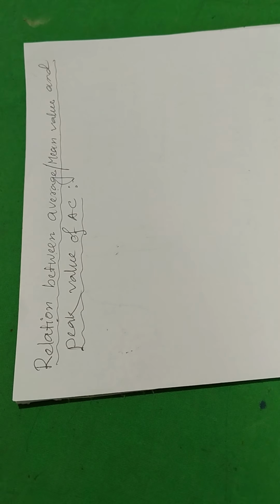Now, what is called mean or average value of alternating current? Mean or average value of alternating current is that value of steady current which sends the same amount of charge through a circuit in a certain time interval as is sent by an alternating current through the same circuit in half cycle.